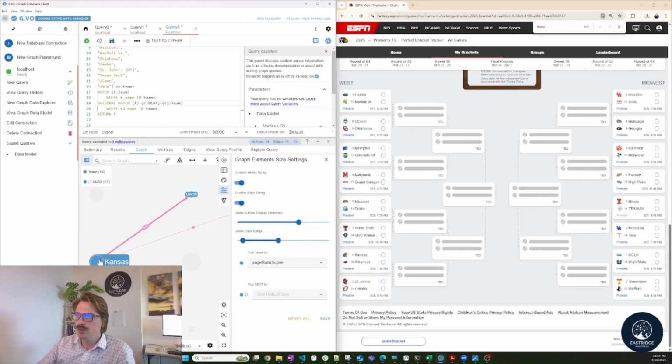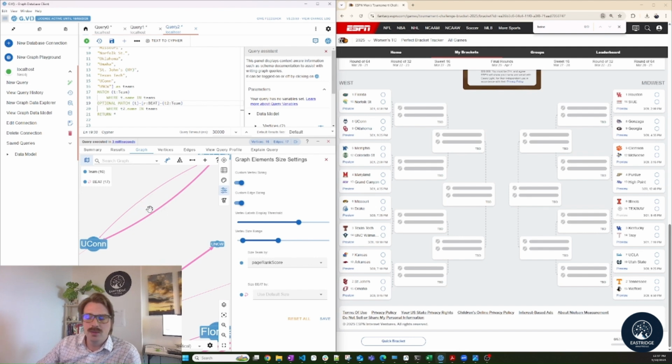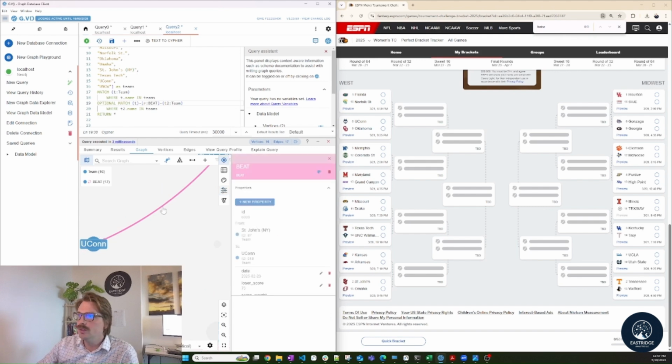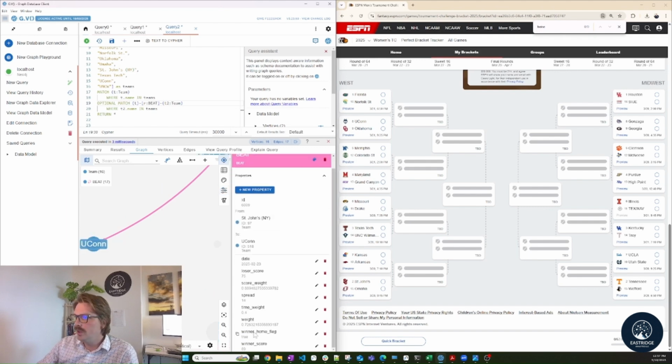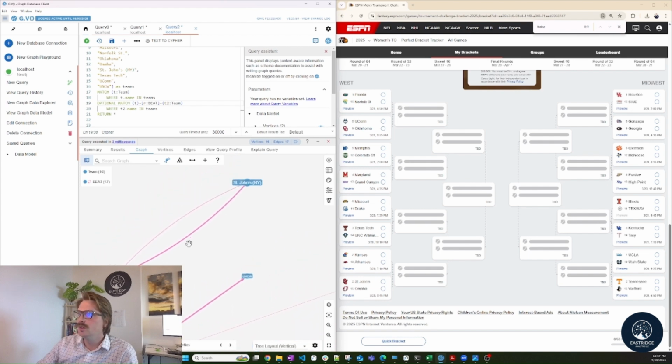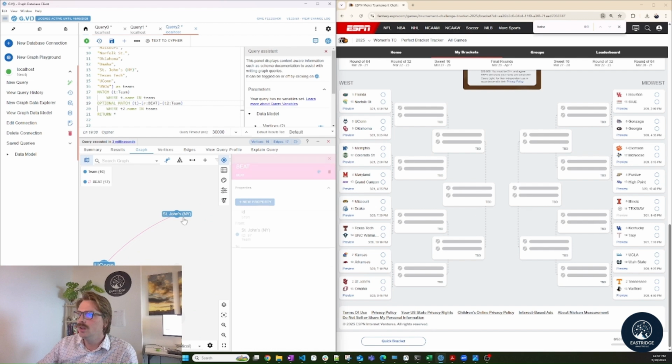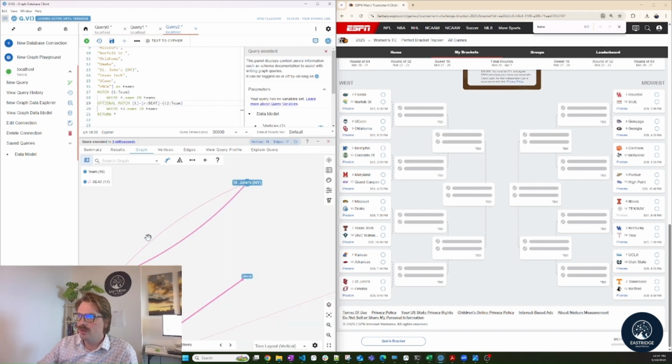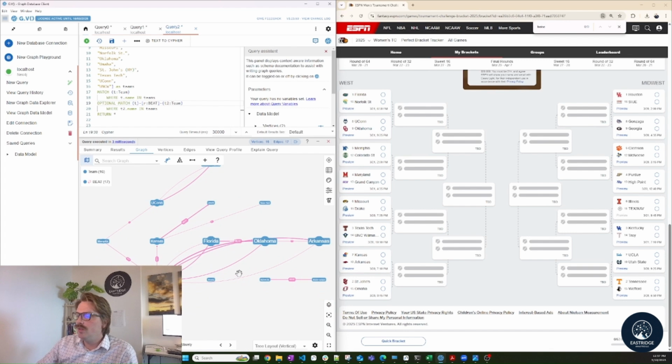us who beat whom. So Kansas beat UNCW, St. John's beat UConn two different times. And you can see the weight or the width of the line represents the spread. So if we click on this, we can see the weight, and the winner score was 89, the loser score was 75, the spread was 14. So we can see St. John's won by 14 there, and then in this game, the spread was 6.